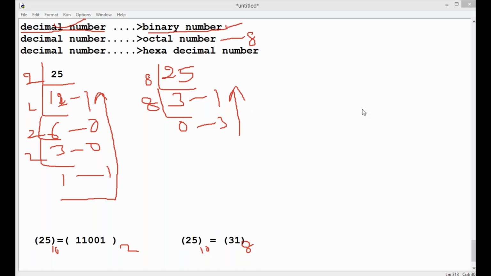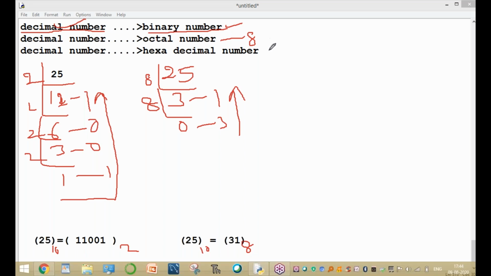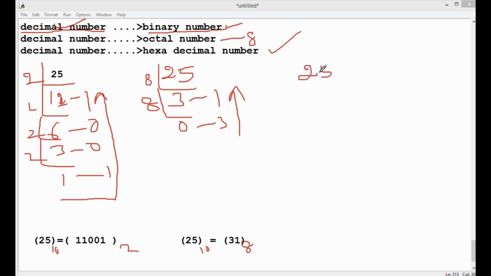Again, similarly, convert the decimal into hexadecimal. 25 is a number. This number is converted to hexadecimal. What is the value? 16 1s are 16. What is the remaining value? Remainder value 9. And 16 0s, 1.